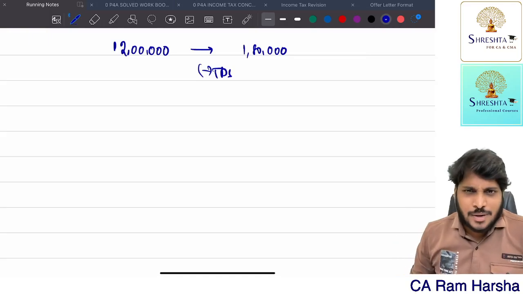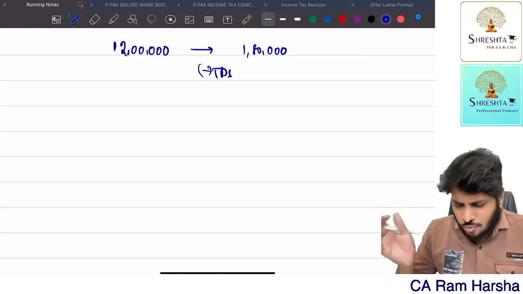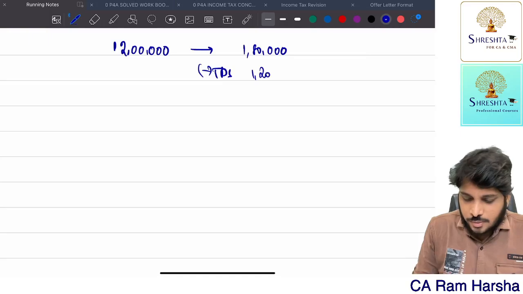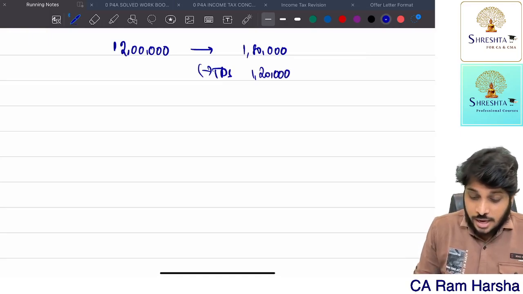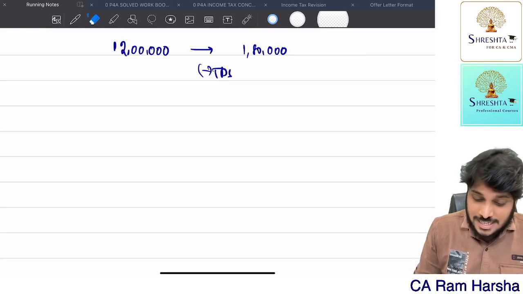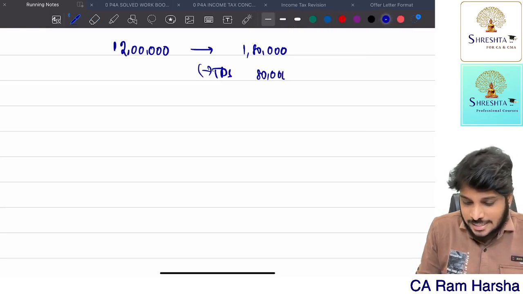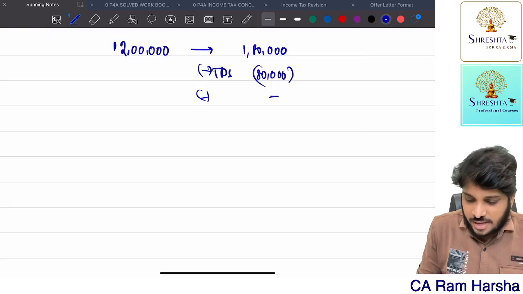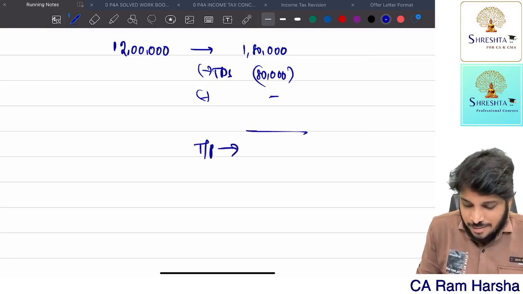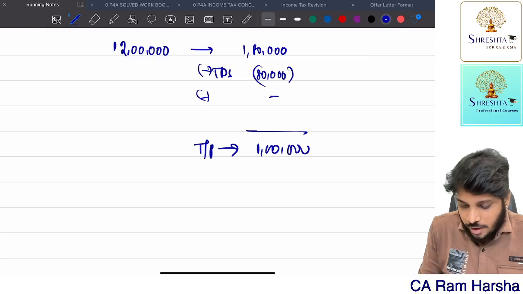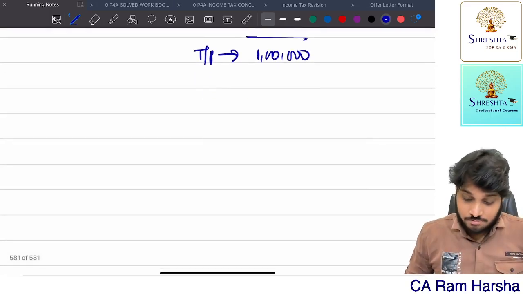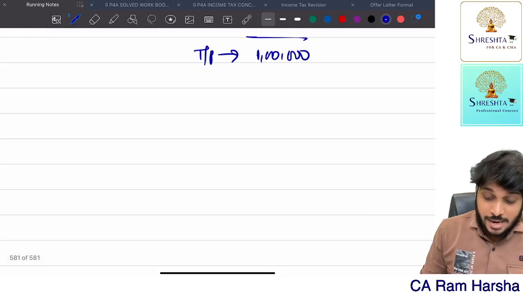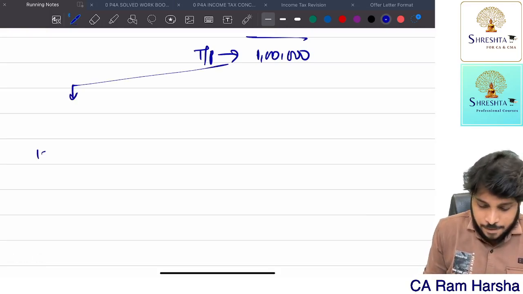I'm working in a company, or this is my rental income, whatever. Let us assume for better understanding that only 80,000 TDS is there, nothing else. So what is my tax payable? Still 1 lakh. This amount you should pay in 4 installments.